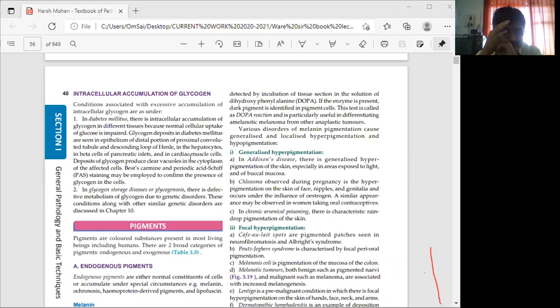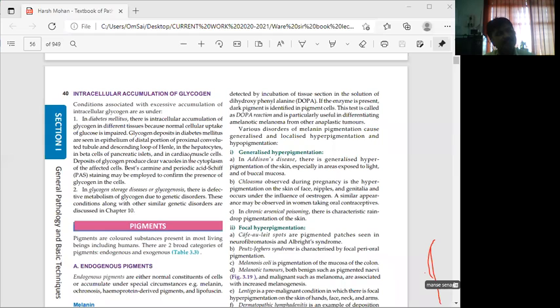Glycogen deposits in diabetes mellitus are seen in the epithelium of the distal portion of the proximal convoluted tubule and descending loop of Henle, and in the hepatocytes, in beta cells of pancreatic islets, and in cardiac muscle cells also. You see, in kidneys, this glycogen deposition is seen in epithelial cells. Apart from it, in beta cells of islets of the pancreas.